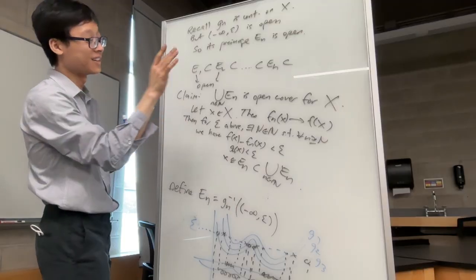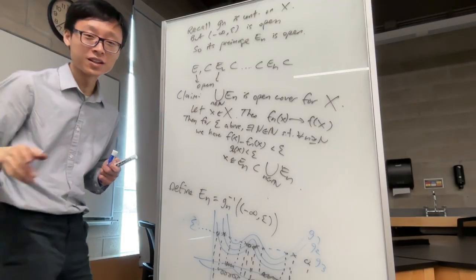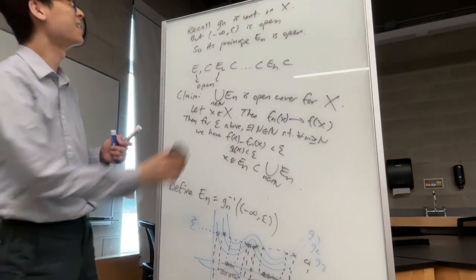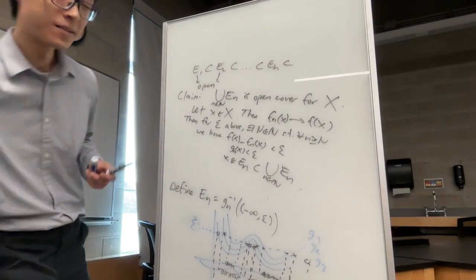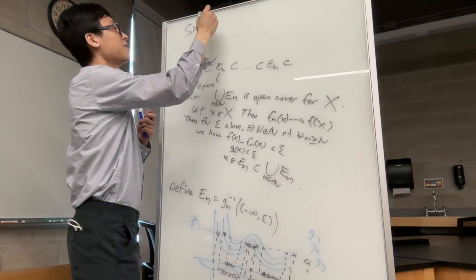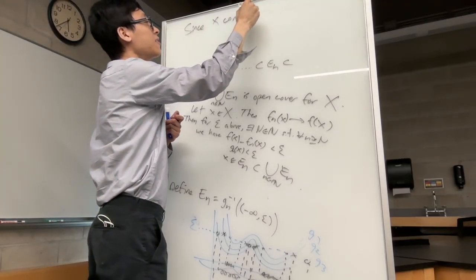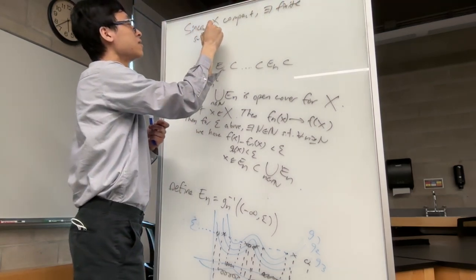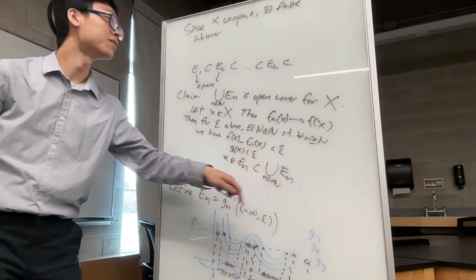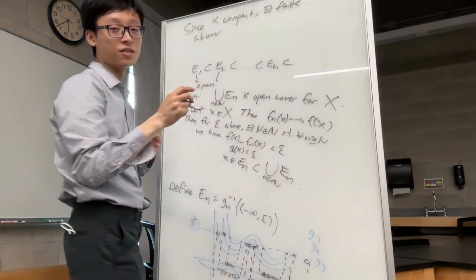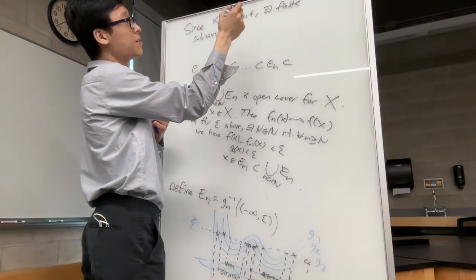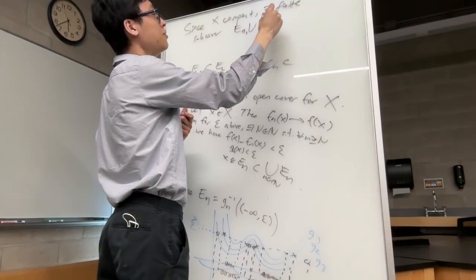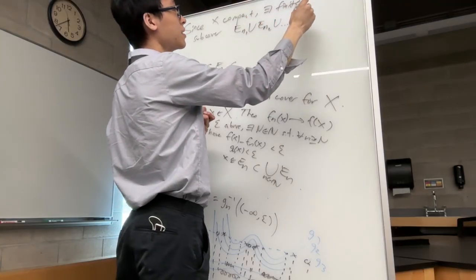So, in a way, and you'll see why this matters, because now we're going to use the compactness of X to extract the finite subcover. So let's go do that. Since X is compact, there exists a finite subcover of the union of all of the ENs. So maybe, just as an example, the subcover is E_n1 union E_n2 union, but it's only finitely many, right?